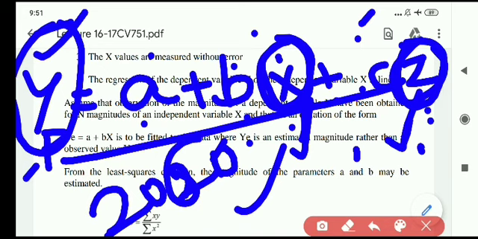This value should be accurate. I am repeating again and again, in order to get accurate values, the data we collect should be accurate, and the sampling techniques we follow should be accurate. This is the first concept.